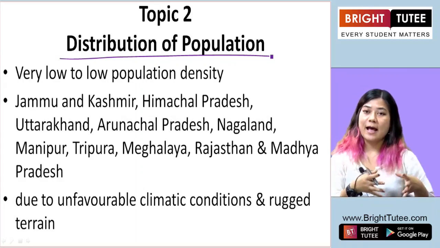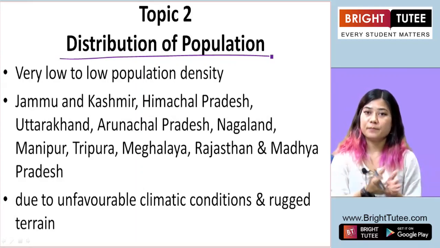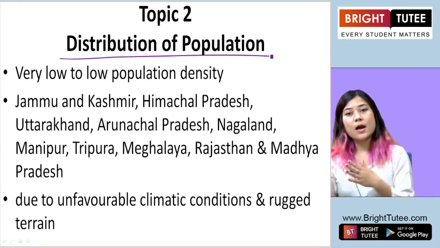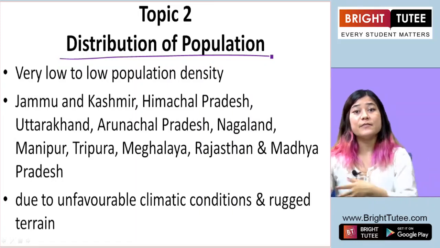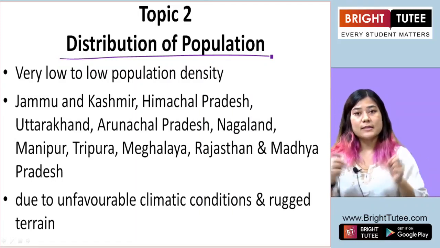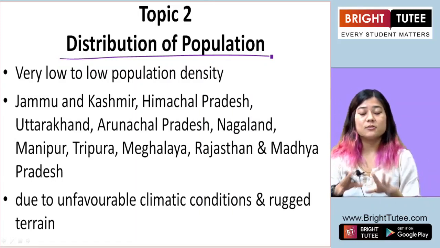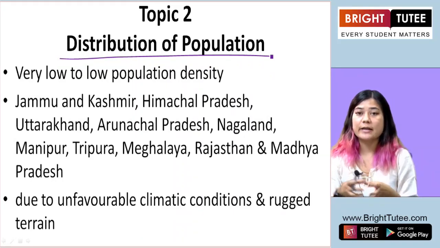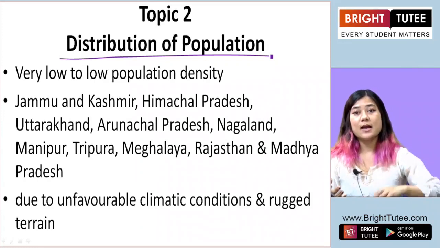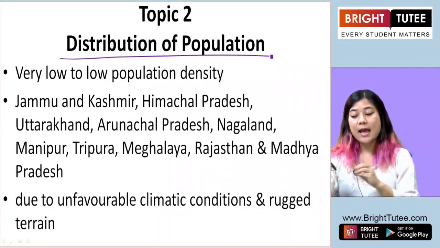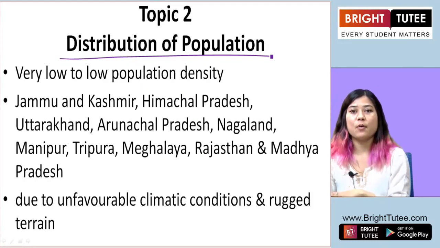Some areas will have a very large number of people living in them, while other places will have fewer people compared to the others. This happens everywhere. It does not only take place in one particular area or one country, but all over the world. Some areas are densely populated and some are very sparsely populated.